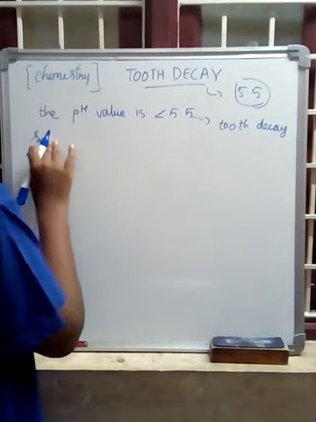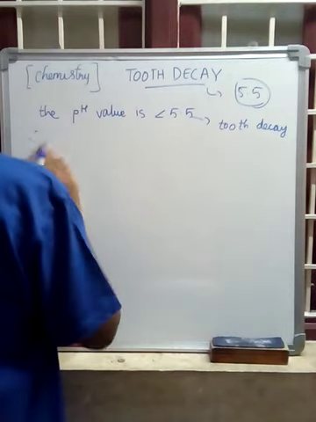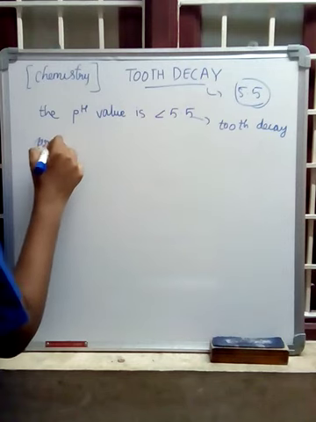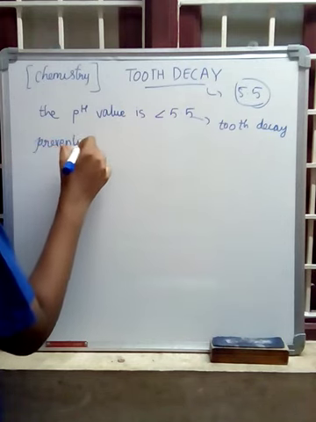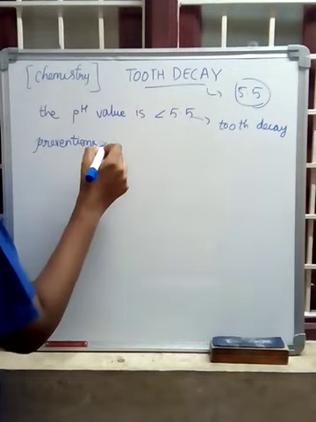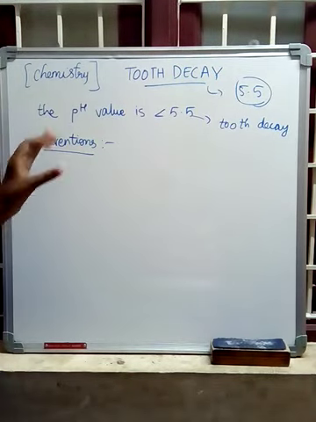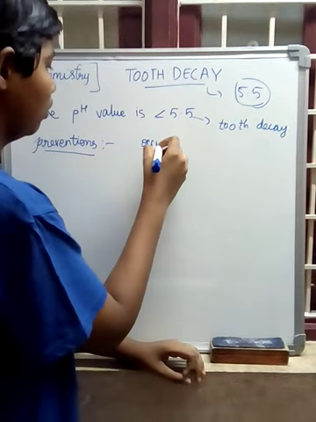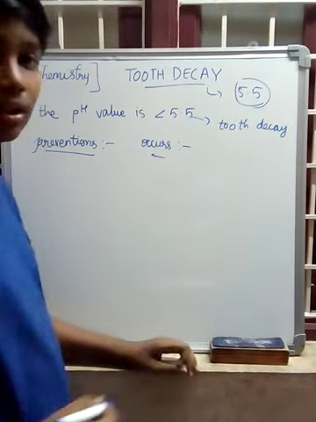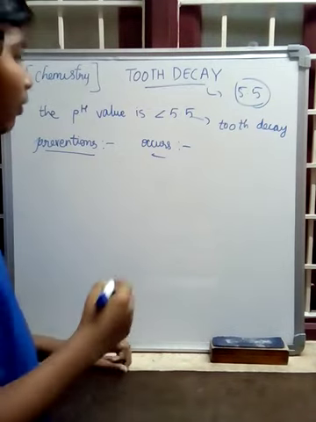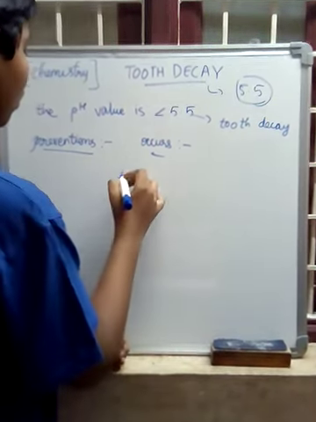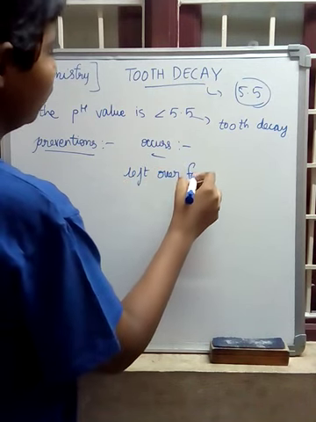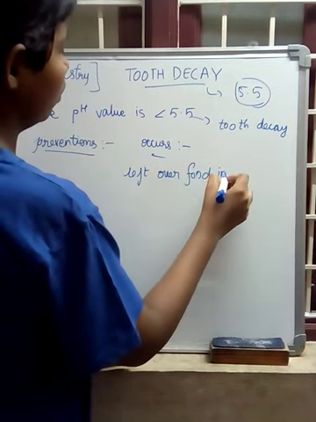So, let's see the preventions of tooth decay. Before going to the preventions, how does tooth decay occur in our mouth? We'll discuss that first. There will be leftover food in our mouth.